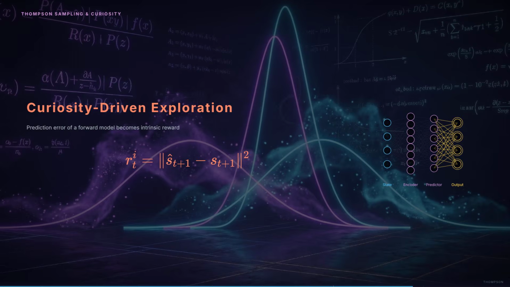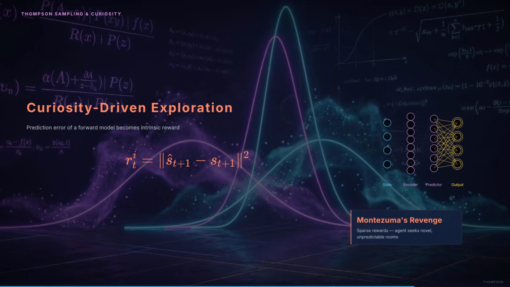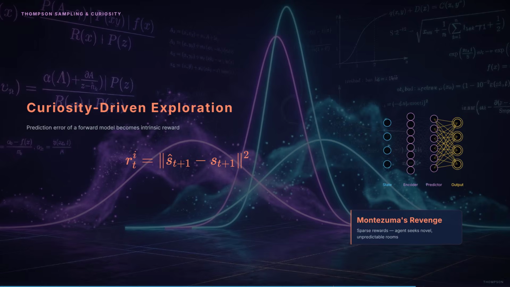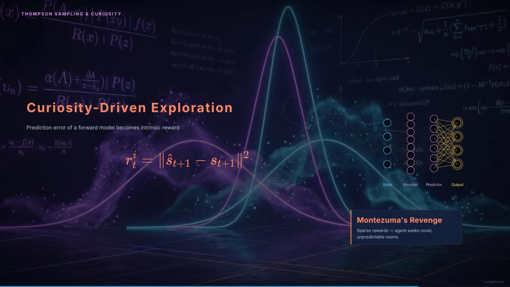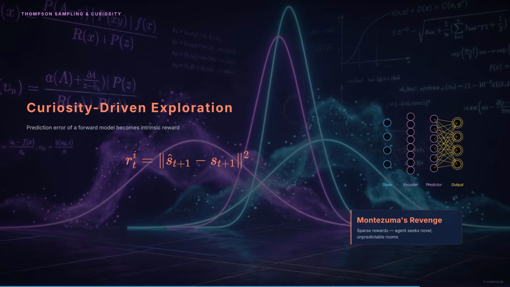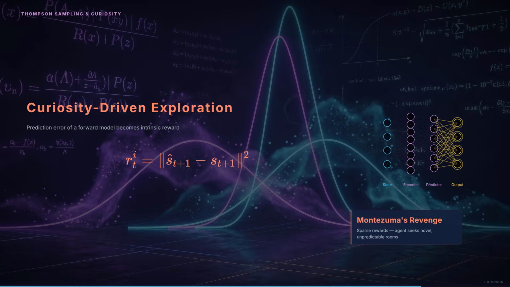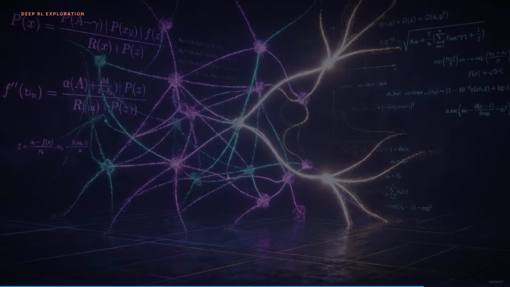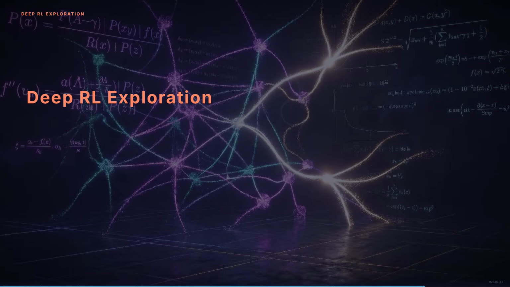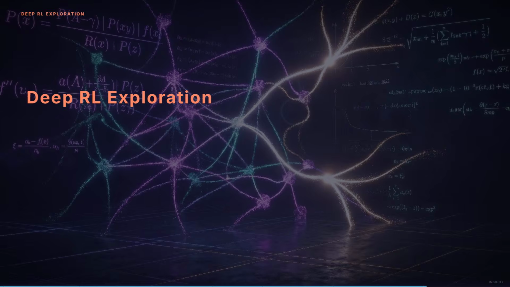This is how agents learn to explore Montezuma's Revenge, a notoriously hard Atari game where external rewards are incredibly sparse. The agent learns to seek out rooms it hasn't visited because they're unpredictable and therefore interesting. These strategies scale into deep RL in fascinating ways.